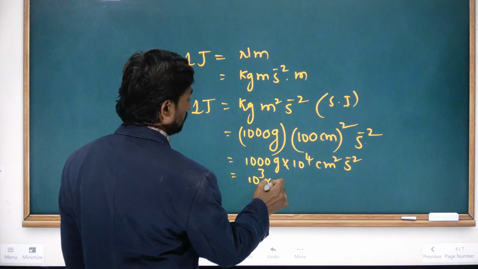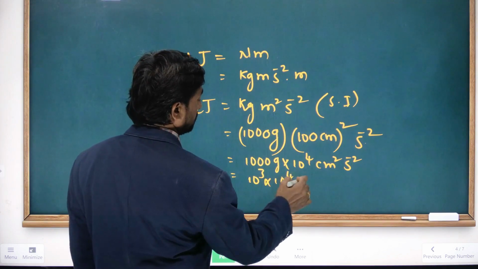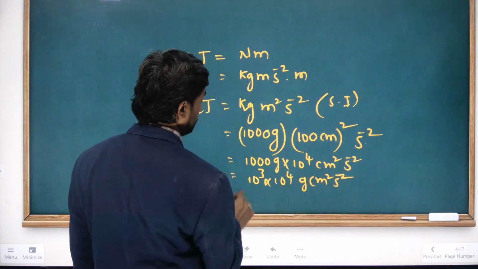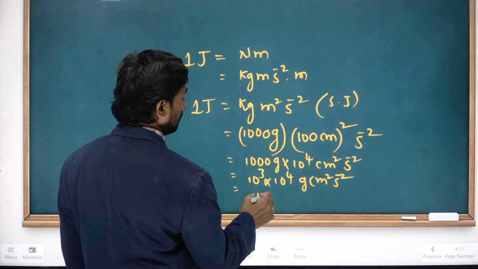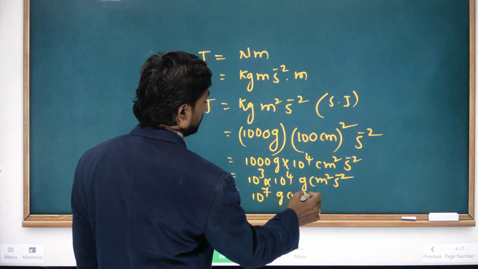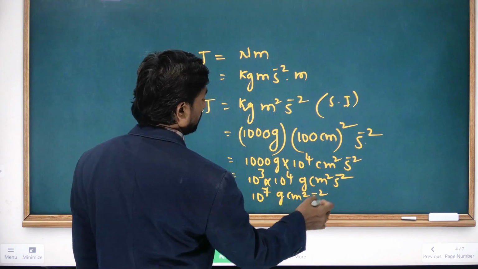So it can be written as 10 to the power of 7 gram centimeter square per second square. This is called erg.